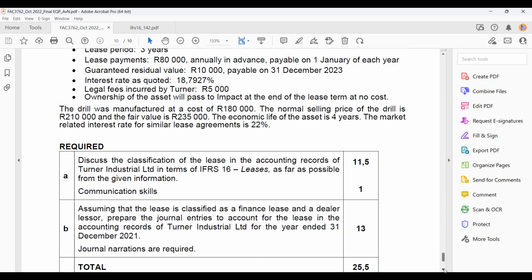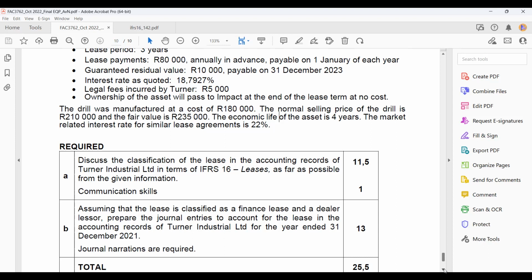If this was in the books of Impact, then we're looking at it from the lessee's perspective. From a lessee perspective, we will always classify it as, if I can call it in inverted commas, a right-of-use finance lease, which is basically a right-of-use asset and a lease liability.